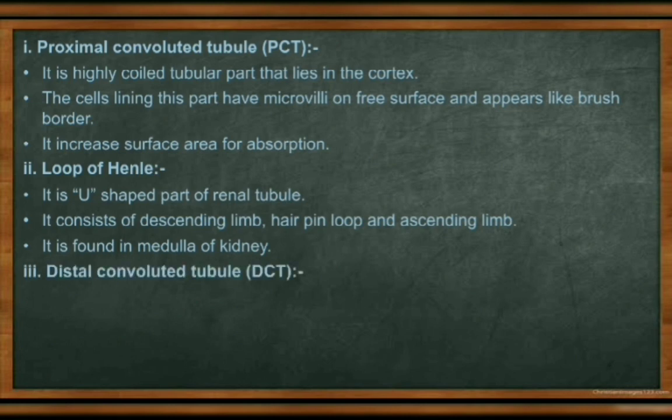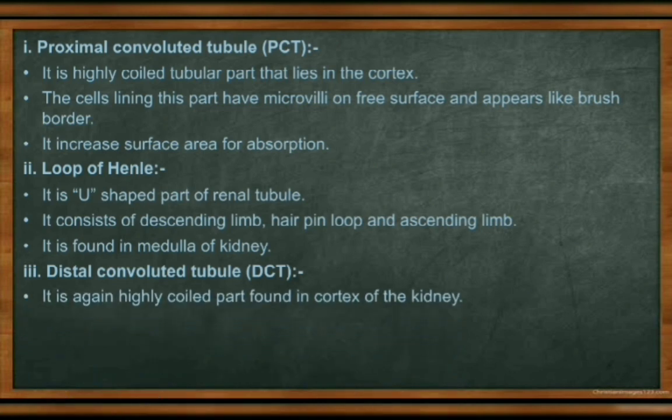Next is the DCT, the distal convoluted tubule. Spelling should be correct: DCT. It is a highly coiled part in the cortex of the kidney. It opens into the collecting tubules, that is, the collecting duct.